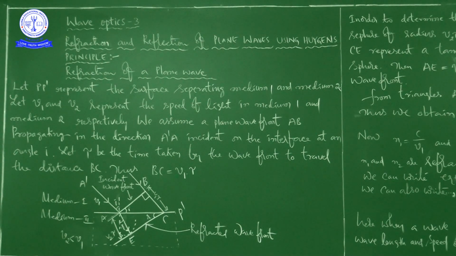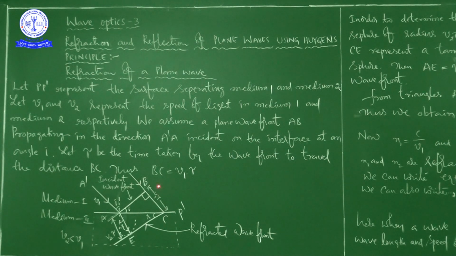Next, let tau be the time taken by the wavefront to travel the distance BC. Observe carefully, so what is the time tau? It is the time for the wavefront to move through the distance BC.